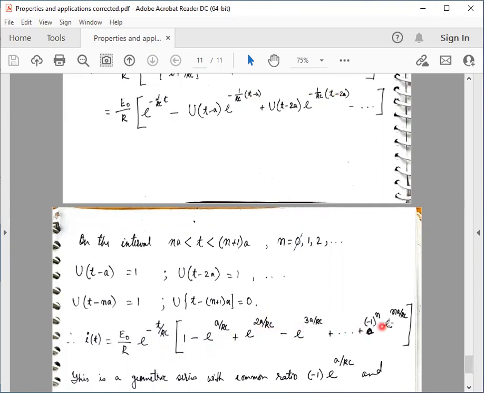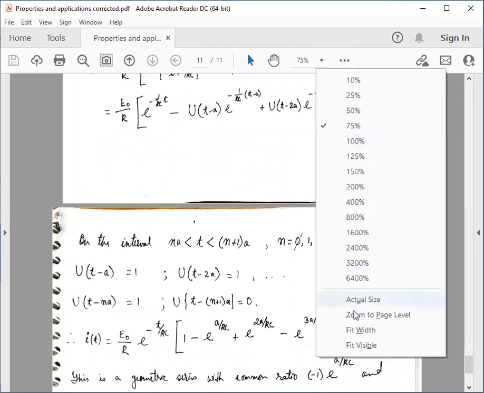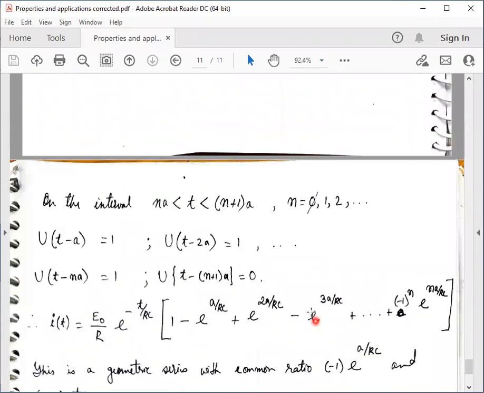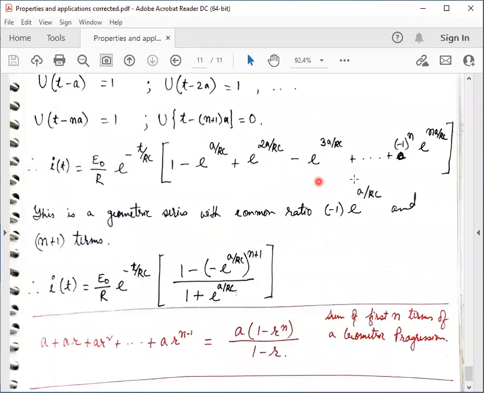This will continue till na by RC. So we have obtained this expression.